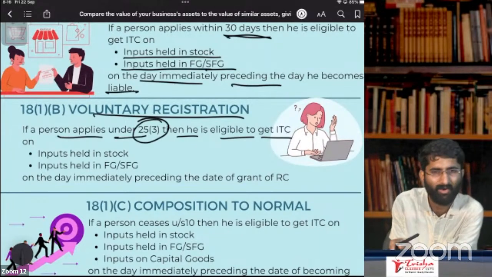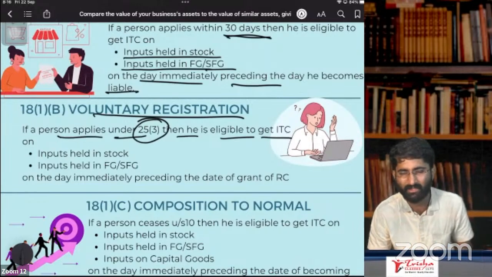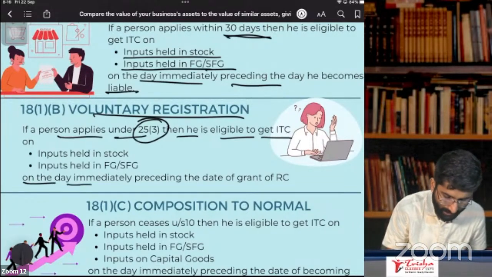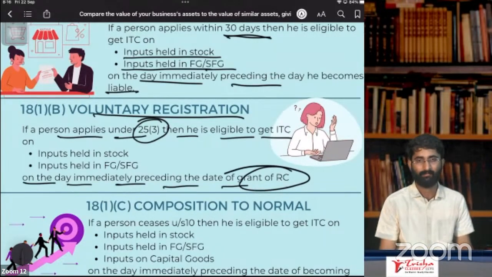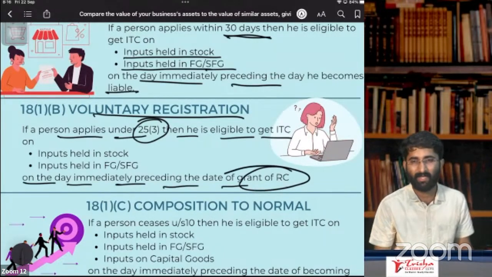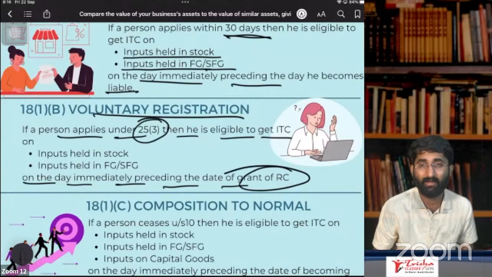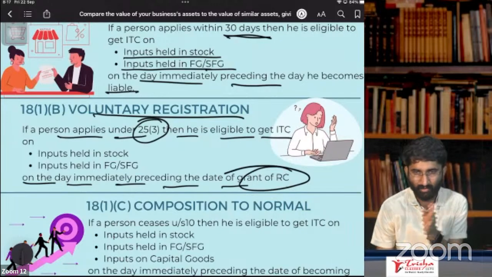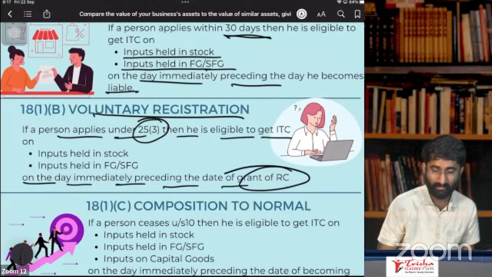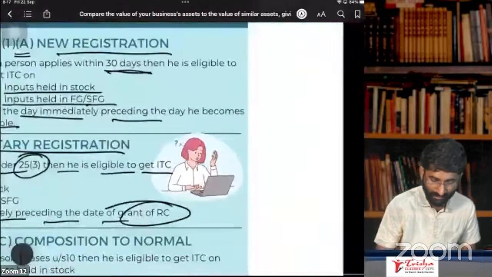Before the date of grant of registration, voluntary registration, you are not becoming liable. Still, you are taking registration. So, on the day immediately preceding the date of grant of registration certificate, you are getting registration certificate. One day prior, there are some goods. On that goods, you are getting the ITC. Example, I'll give the example.